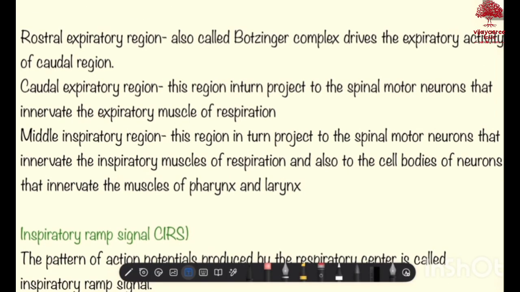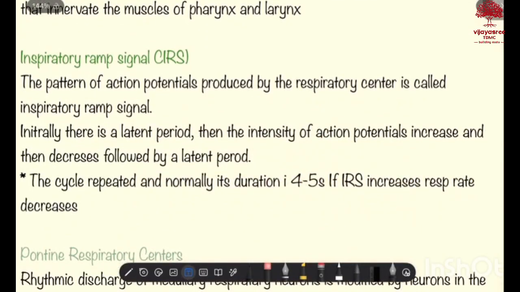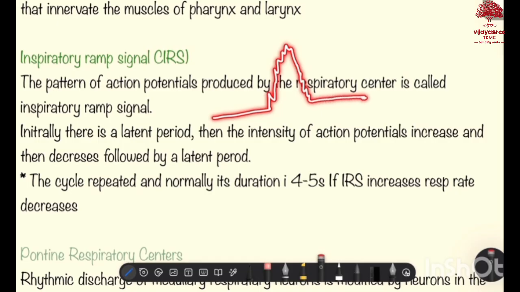Now let us see about inspiratory RAM signal. The pattern of action potential produced by the respiratory center is called the inspiratory RAM signal. Initially, there is a latent period, then the intensity of action potential increases and then decreases, followed by a latent period. Again it increases, decreases, and a latent period follows. This is how an inspiratory RAM signal goes on.